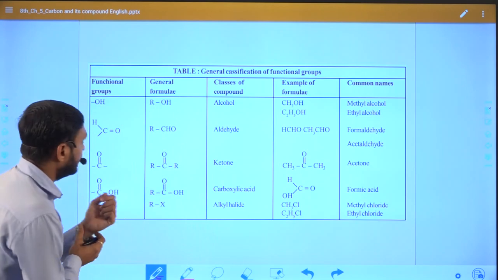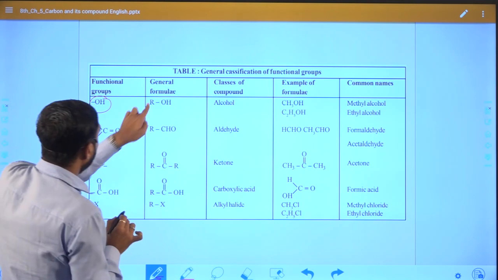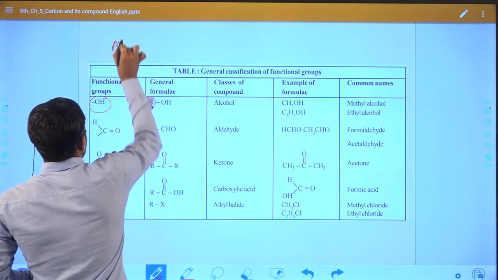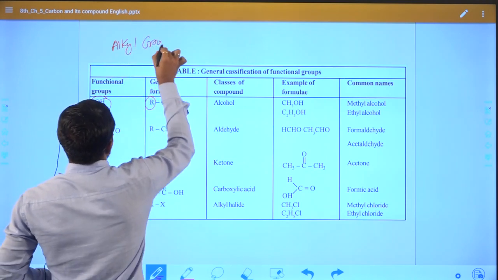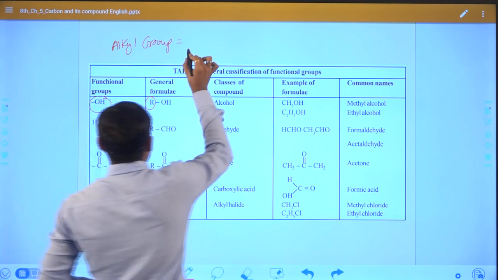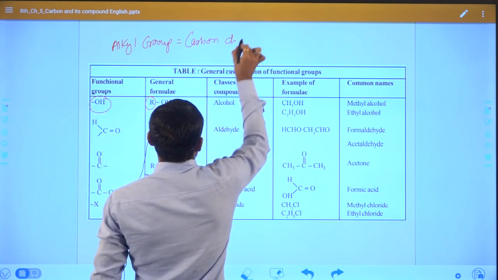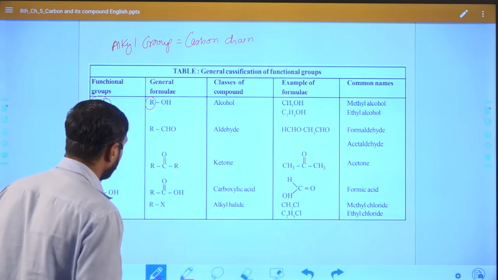Suppose you can see here the functional group is OH, that means ROH. R means alkyl group, and an alkyl group is nothing but a carbon chain. Here I write carbon chain.